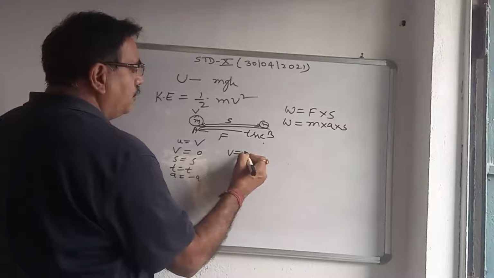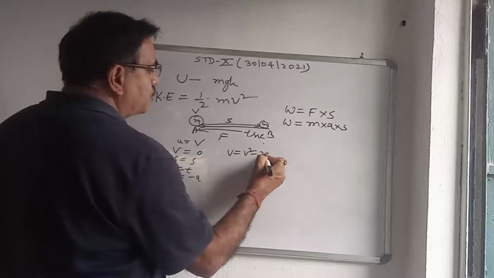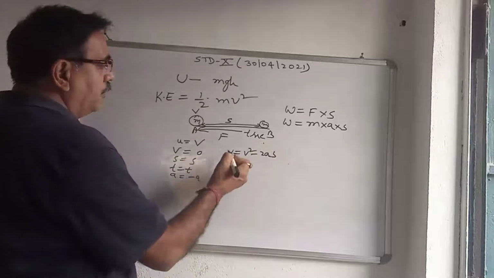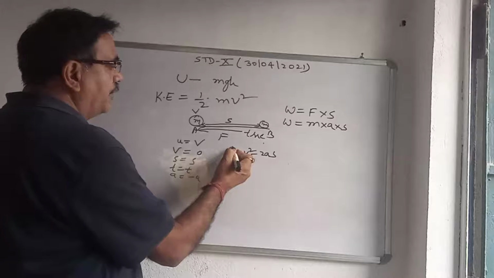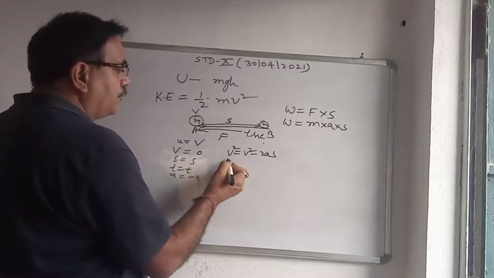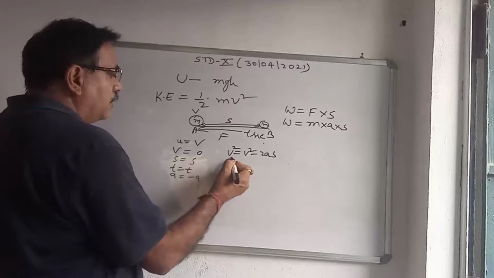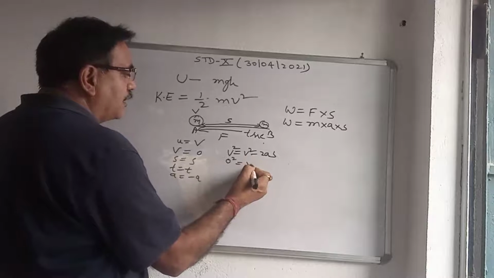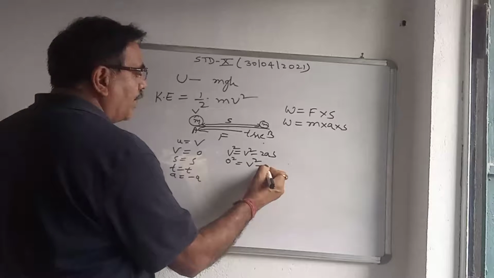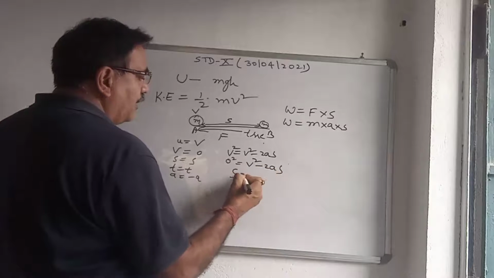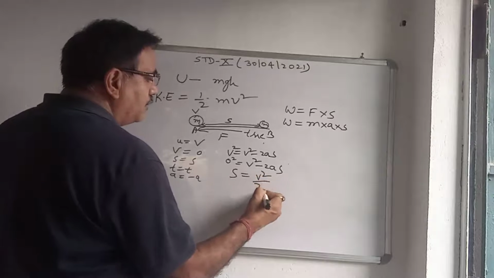So v square is equal to u square minus 2as. Final velocity 0, initial velocity v, so 0 is equal to v square minus 2as. So from here s is equal to v square by 2a.